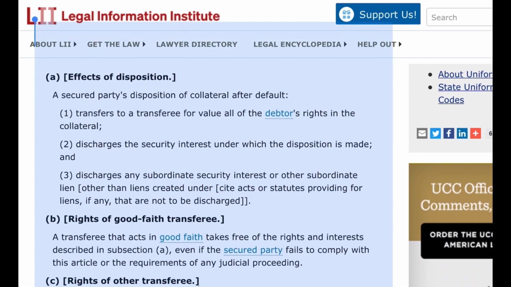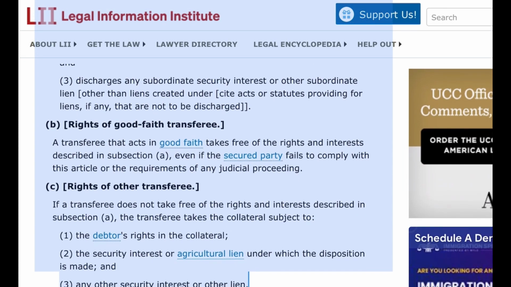1. Transfers to a transferee for value all of the debtor's rights in the collateral. 2. Discharges the security interest under which the disposition is made, and 3. Discharges any subordinate security interest or other subordinate lien, other than liens created under acts or statutes providing for liens, if any, that are not to be discharged. B. Rights of good faith transferee. A transferee that acts in good faith takes free of the rights and interests described in subsection A, even if the secured party fails to comply with this article or the requirements of any judicial proceeding.